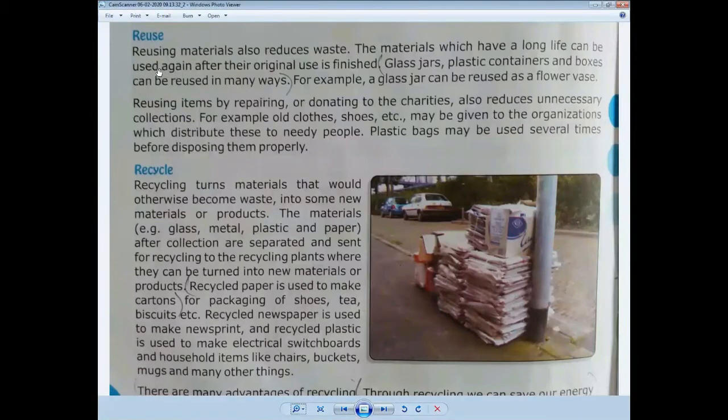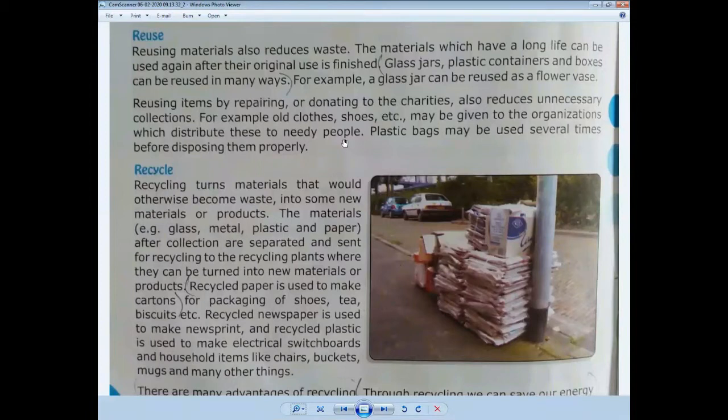The concept behind reuse is that you should reuse items as much as possible before replacing them, as we have discussed earlier. How will we use all these things that we have discussed?